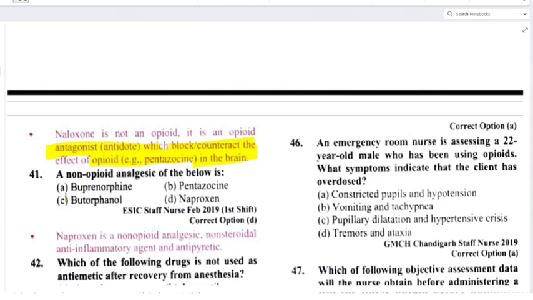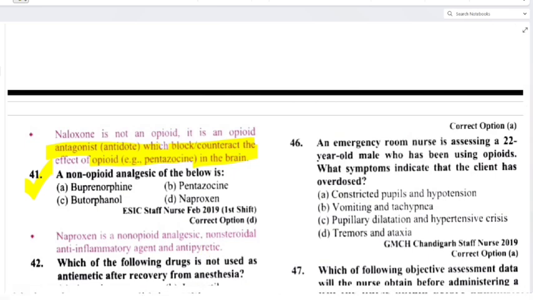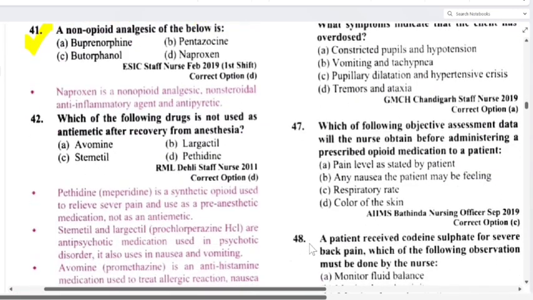Non-opioid analgesic of the below is buprenorphine, then pentazocine, butorphanol and naproxen. So कौन सा वाला होगा? Naproxen. Naproxen is a non-opioid analgesic, non-steroidal, anti-inflammatory agent and antipyretic. Clear? Which of the following drugs is not used as antiemetic after recovery from anesthesia?